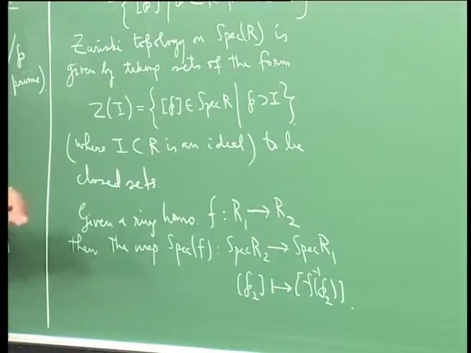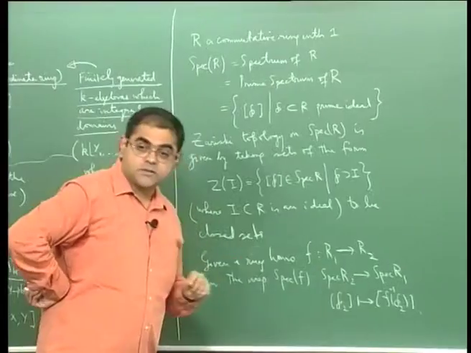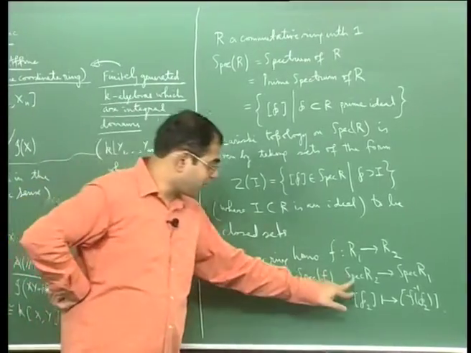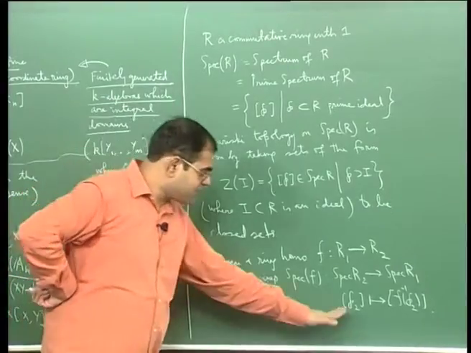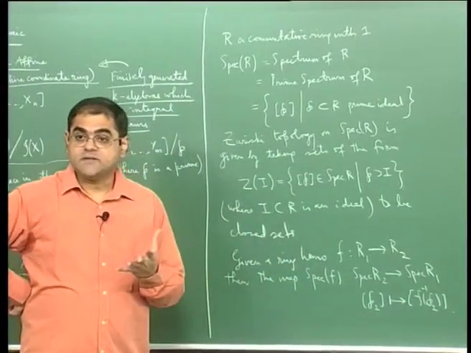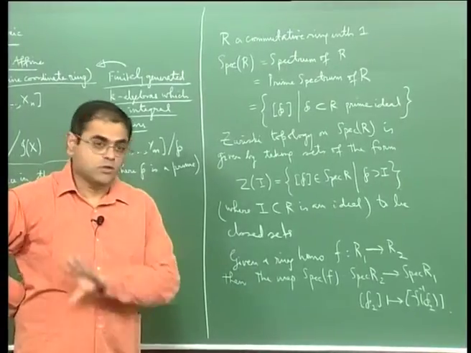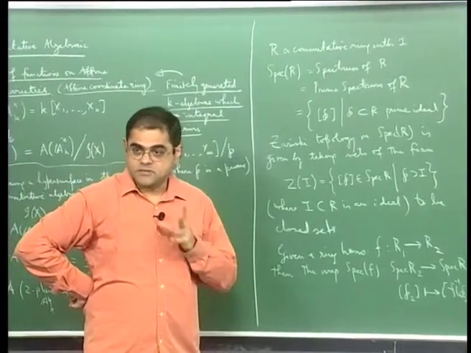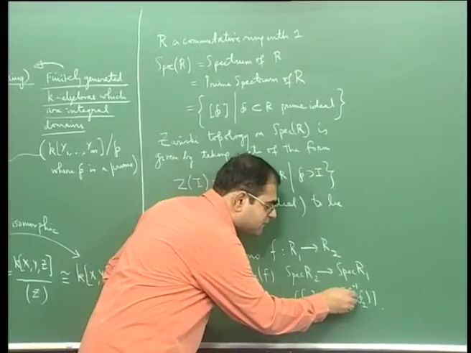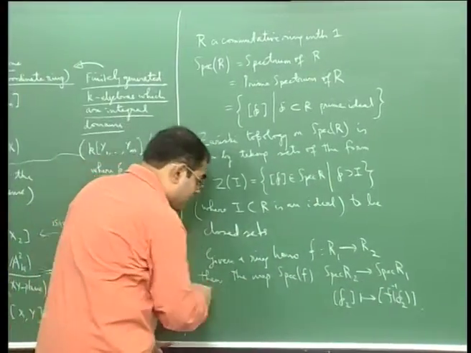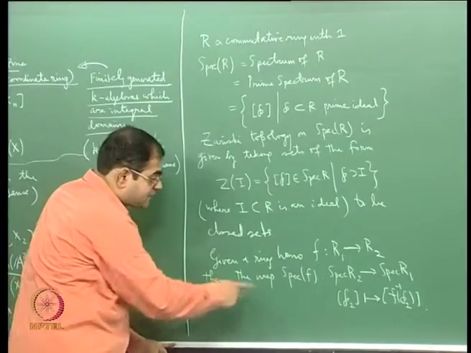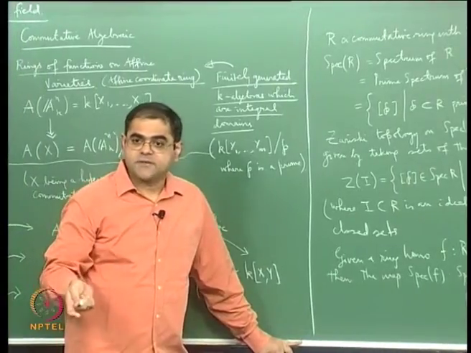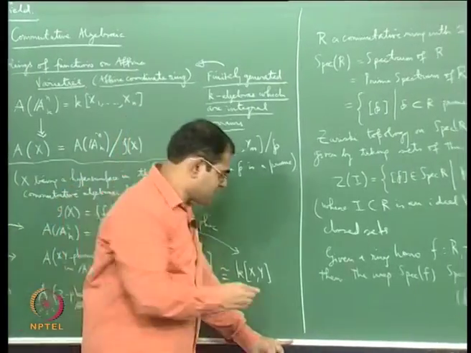If you give me a ring homomorphism from R1 to R2, then it induces a map in the reverse direction on the prime spectra, and that is simply given by pulling back prime ideals, because the inverse image of a prime ideal under a ring homomorphism is again a prime ideal. It is not true for maximal ideals, but it is true for prime ideals. The inverse image of a maximal ideal need not be maximal, but the inverse image of a prime ideal is always a prime ideal. The fact that you get this map is not the point. The point is that this is now a map between two topological spaces. The most obvious thing we can expect is that it should be continuous, and it is. So this map is continuous.